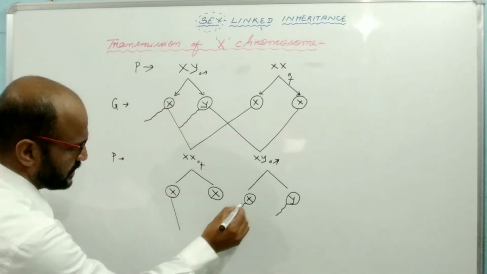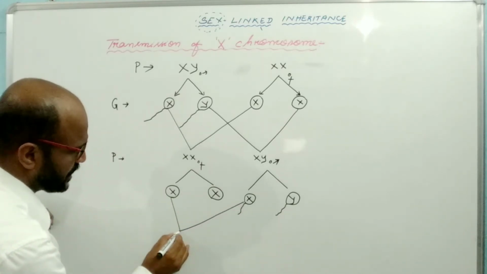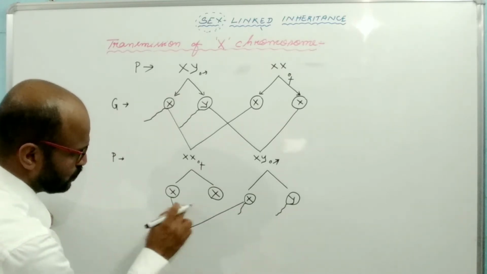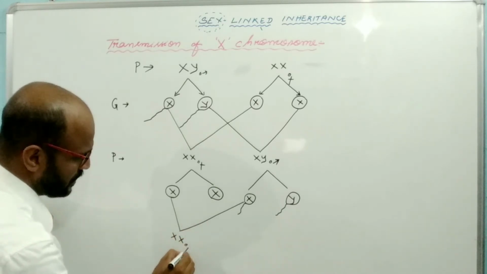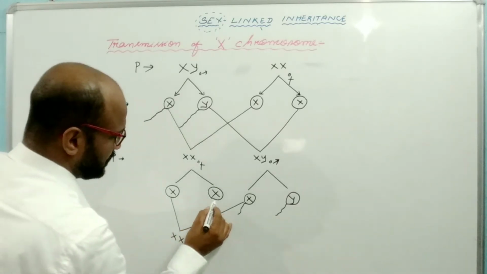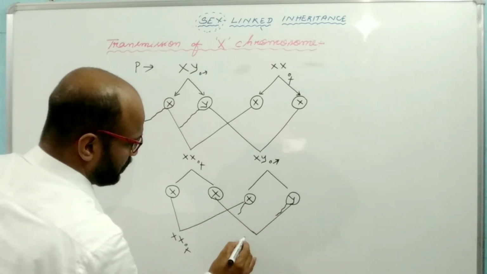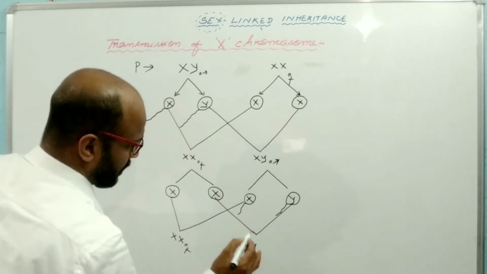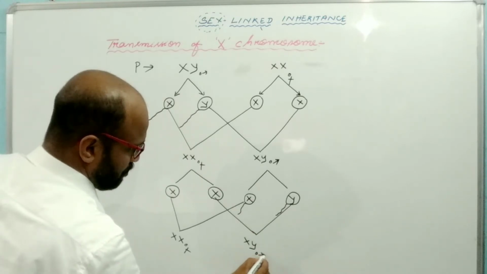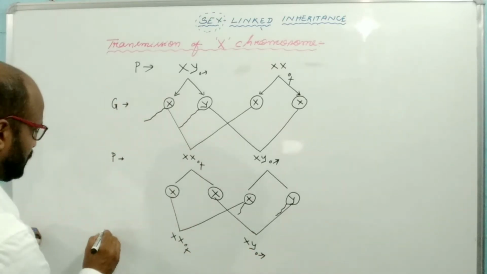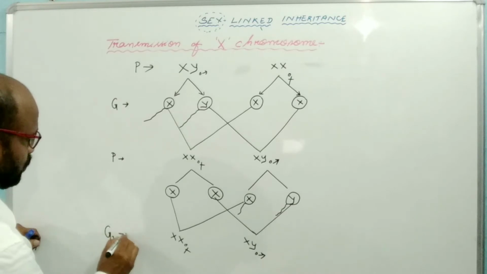What will happen here? If fertilization takes place, XX will produce a female. If fertilization takes place here, it will produce a male individual. So this is generation 2.